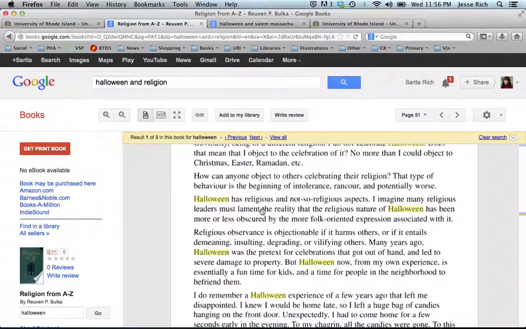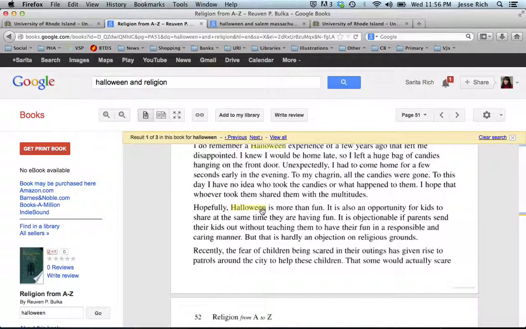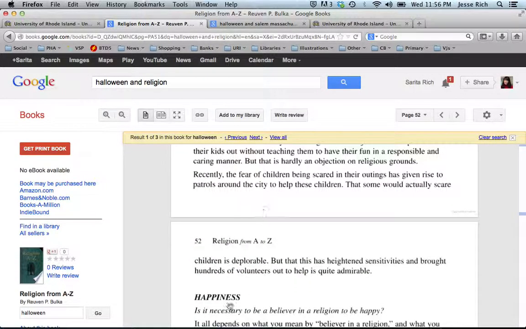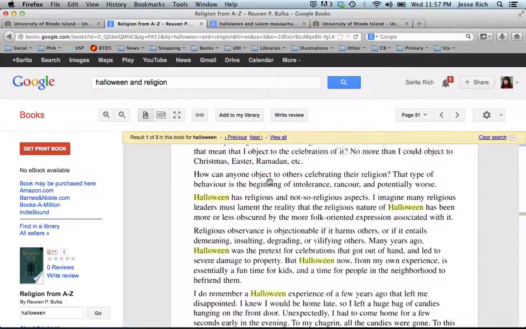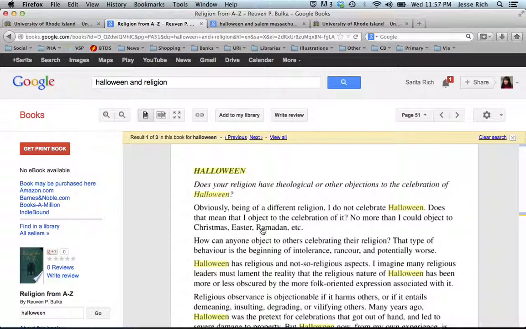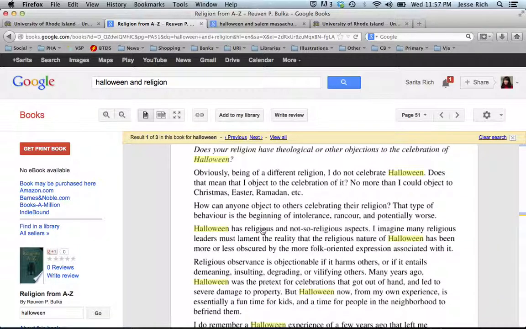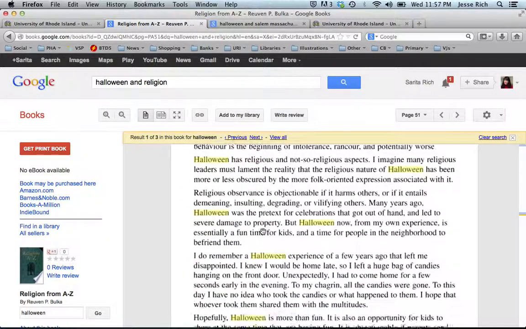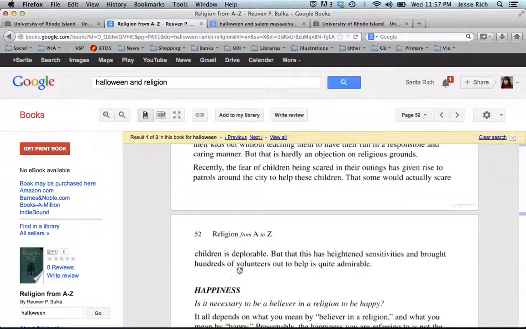So for this particular source, it looks like Halloween is mentioned mainly on this page, and that's pretty much all we need from this book. So we can get everything we need if we want to use this source for our paper on Google Books. So in this case, we don't need to go to the library to see if URI Library has it in case we want to see more pages with the word Halloween that happen to be restricted on the Google Books preview. So this one we're done with.